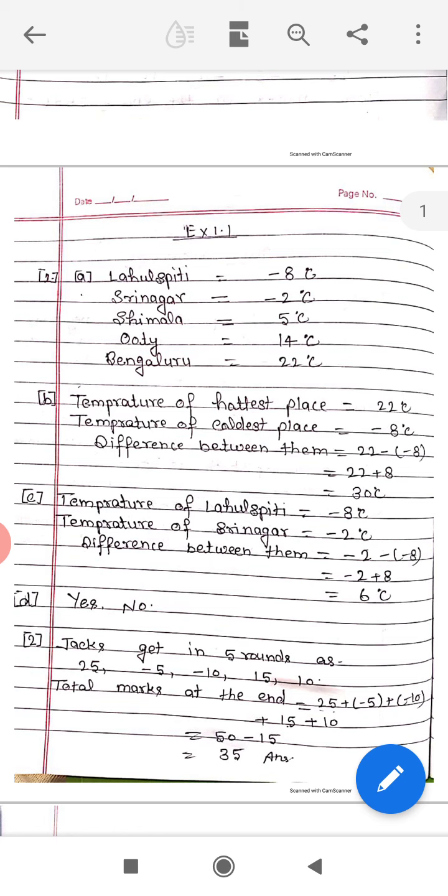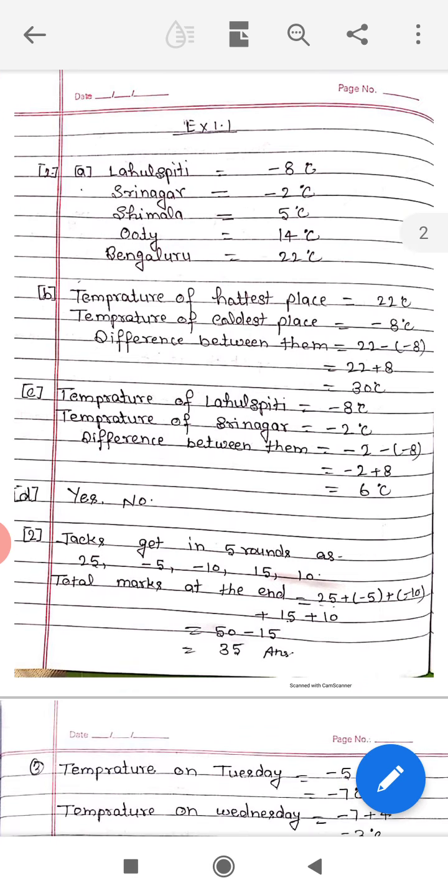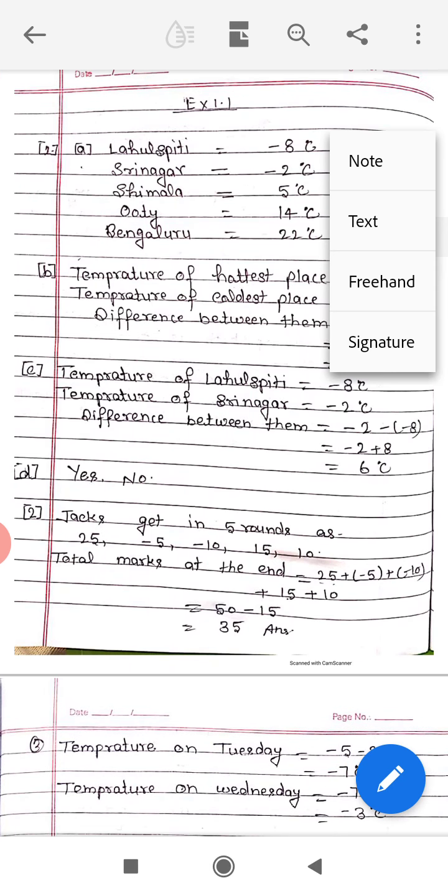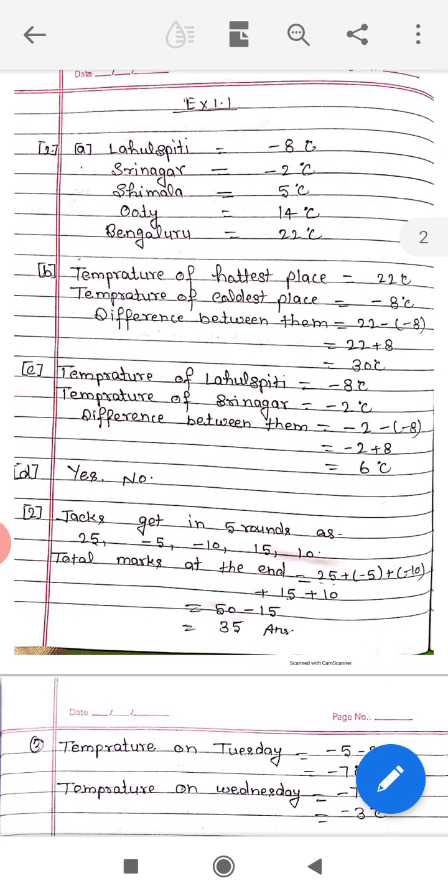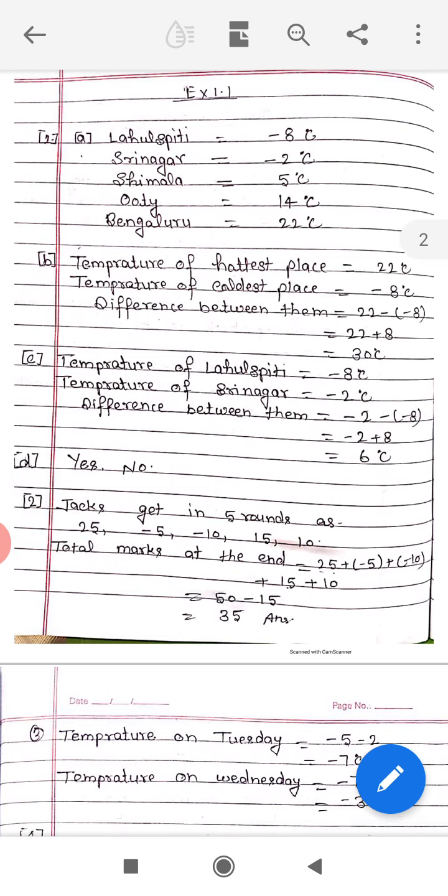First, Lahul Spiti. The temperature of Lahul Spiti is -8 degrees Celsius and the temperature of Srinagar is -2 degrees Celsius, and the temperature of Shimla is 5 degrees Celsius and the temperature of Ooty is 14 degrees Celsius and the temperature of Bengaluru is 22 degrees Celsius.